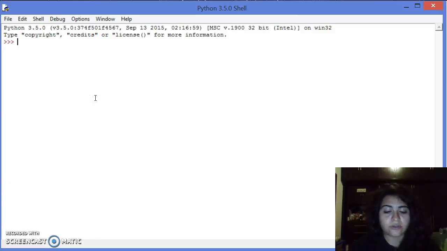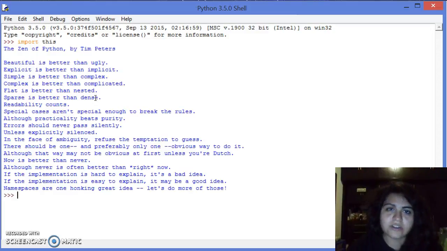So let's try it out. So, there it is. Let me read it for you. The Zen of Python by Tim Peters. Beautiful is better than ugly. Explicit is better than implicit. Simple is better than complex. Complex is better than complicated. Flat is better than nested. Sparse is better than dense.